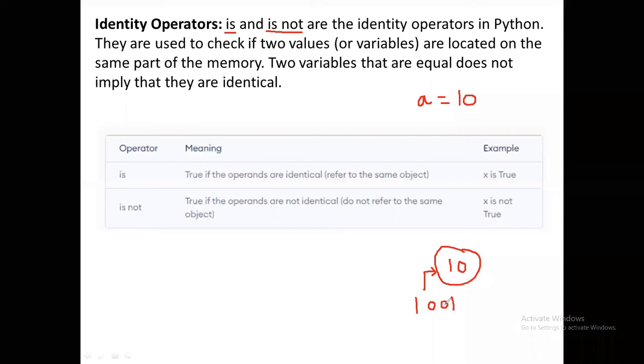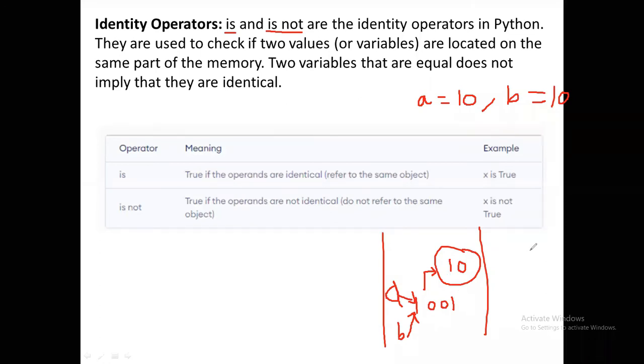This is the address, and this is A. Now, if I define a variable B with the same content 10, the Python virtual machine can check that the 10 is already in memory. So B is also indicating the same memory location. These two share the same memory location.